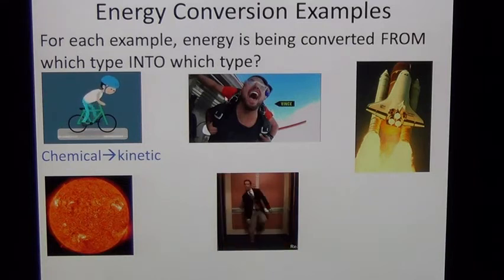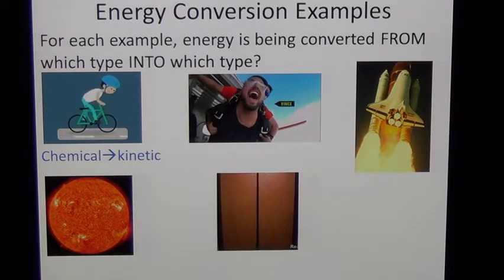In the next example, these gentlemen are going to be flying out of an airplane. They're parachuting, and so they're falling from the sky. What kind of energy do they start with? At the top of their fall, due to the height, they have gravitational energy. Remember, we said it's very important to remember gravitational energy depends on the height of the object.